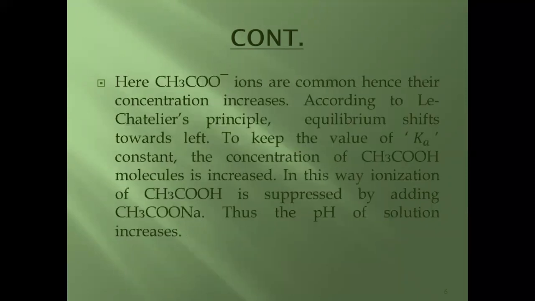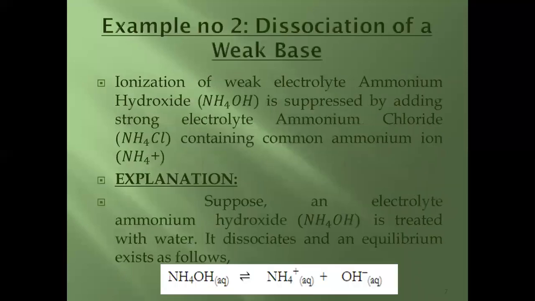Here acetate ions are common, hence their concentration increases. And according to Le Chatelier's principle, equilibrium shifts towards left. To keep the value of Ka constant, the concentration of acetic acid molecules is increased, and in this way, ionization of acetic acid is suppressed by adding sodium acetate. Thus, the pH of solution increases.